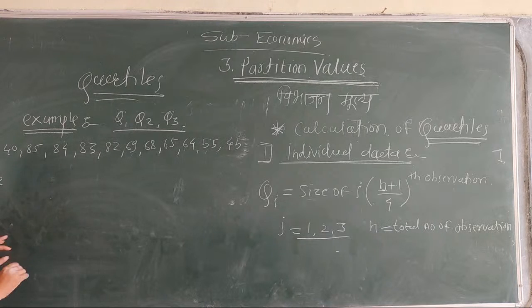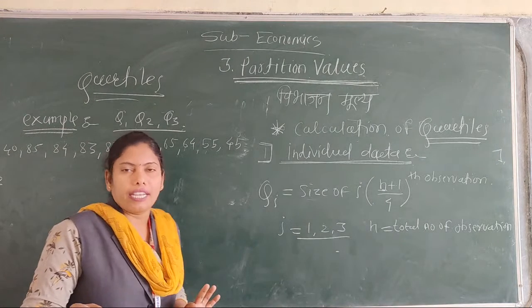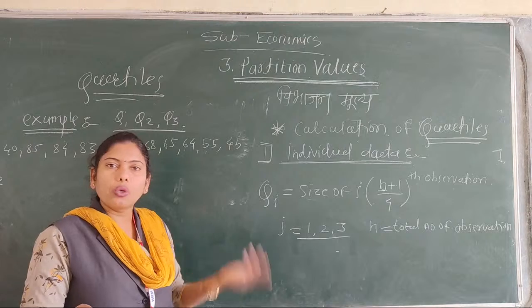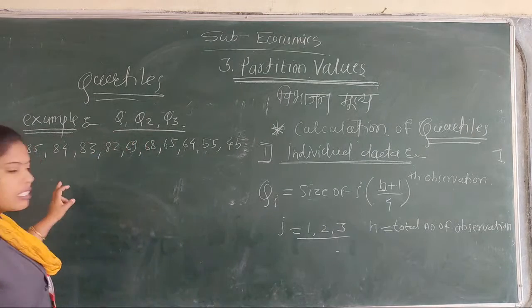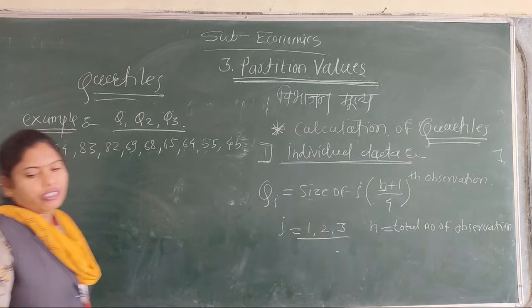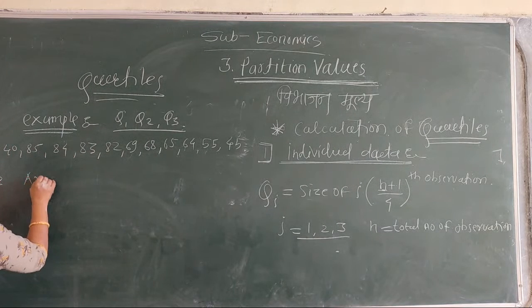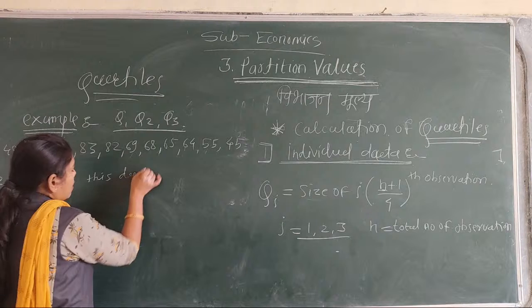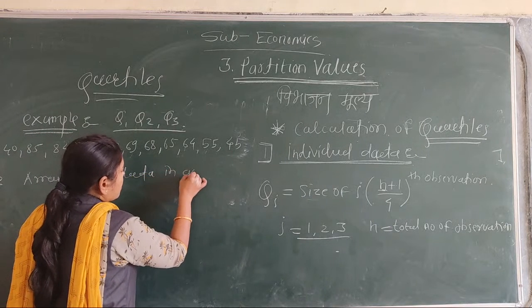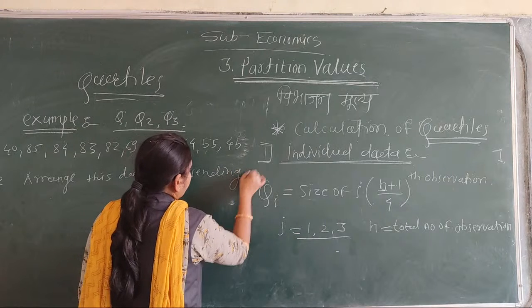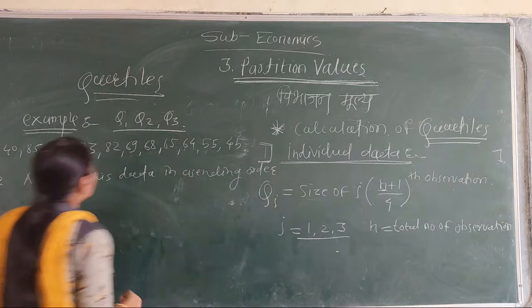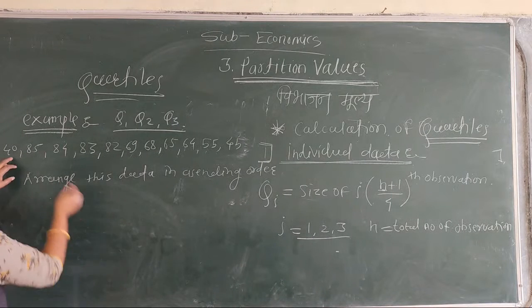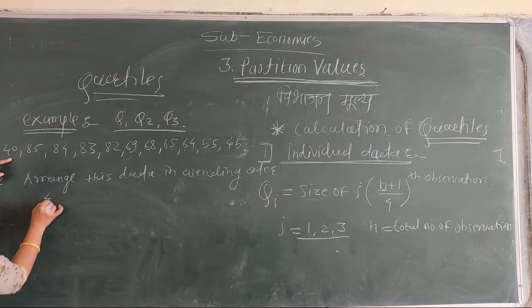First of all, arrange these data in ascending or descending order. Ascending order means lower to higher, and descending order means higher to lower. Okay. First of all, arrange these data in ascending order. In this series, the lowest number is 40.